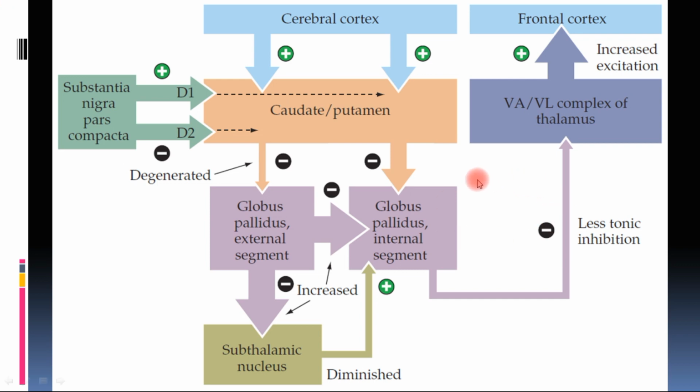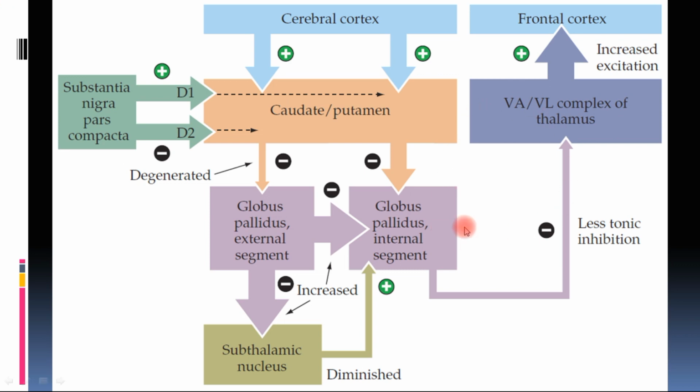So in both cases, globus pallidus is the ultimate output which determines what is going to happen in the disorder. If the ultimate output of globus pallidus has increased, akinesia or hypokinesia symptoms will be there, or if the ultimate output from the globus pallidus internal segment has decreased, then hyperkinetic disorders, that is ballistic movements and choric movements, would be the symptoms.